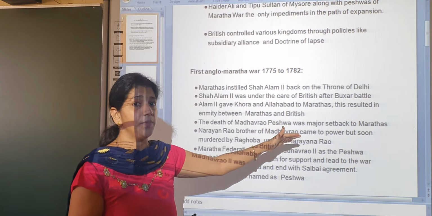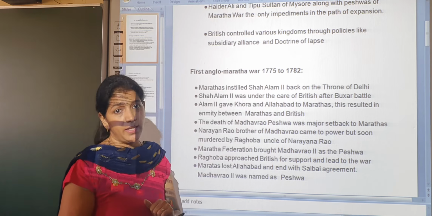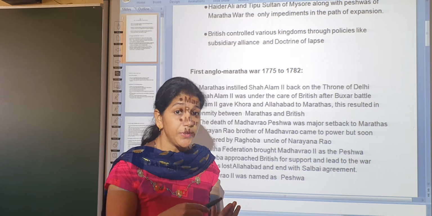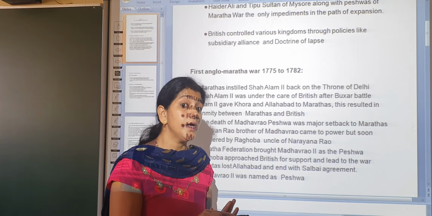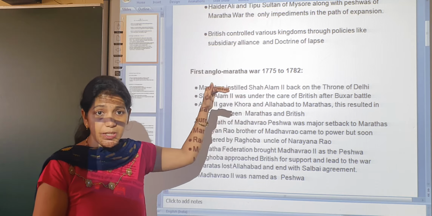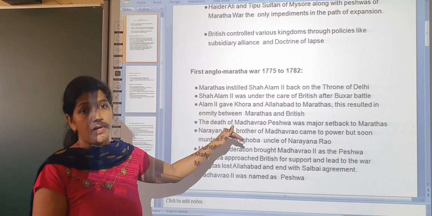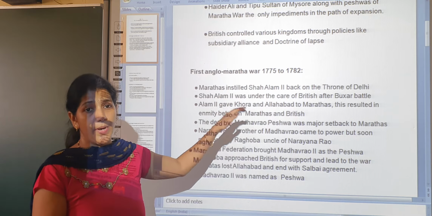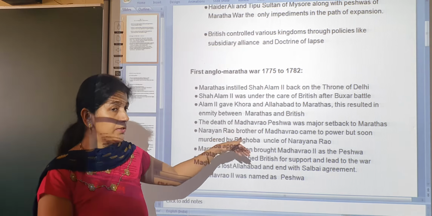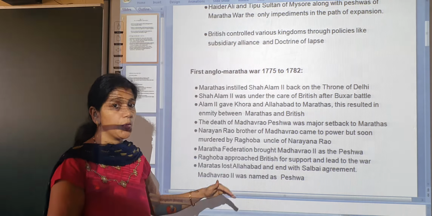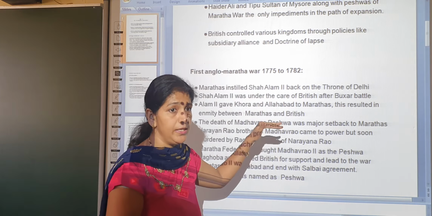But Narayan Rao became the Peshwa, so he murdered Narayan Rao. But later, the other leader of the Marathas, after the death of Narayan Rao, Madhavrao II became the Peshwa of the Marathas. So that is the main reason Raghunath Rao invited the British into the internal affairs of the Marathas. Raghunath Rao approached the British against his own kingdom. That is the main reason the Second Anglo-Maratha war started in India.